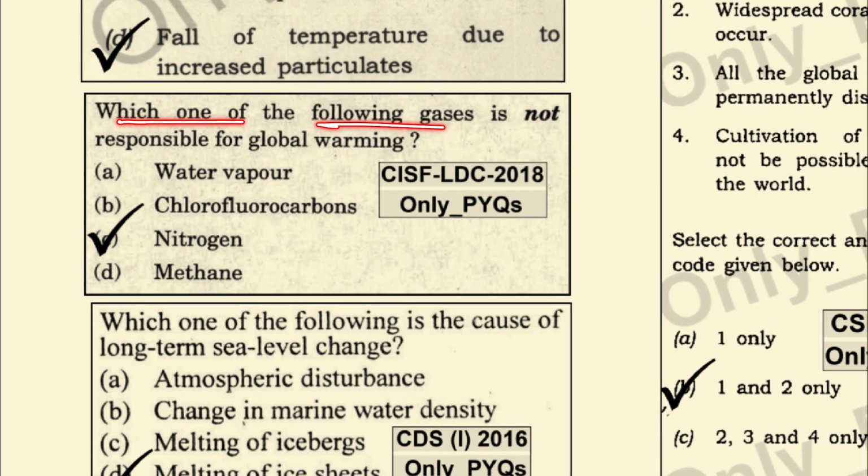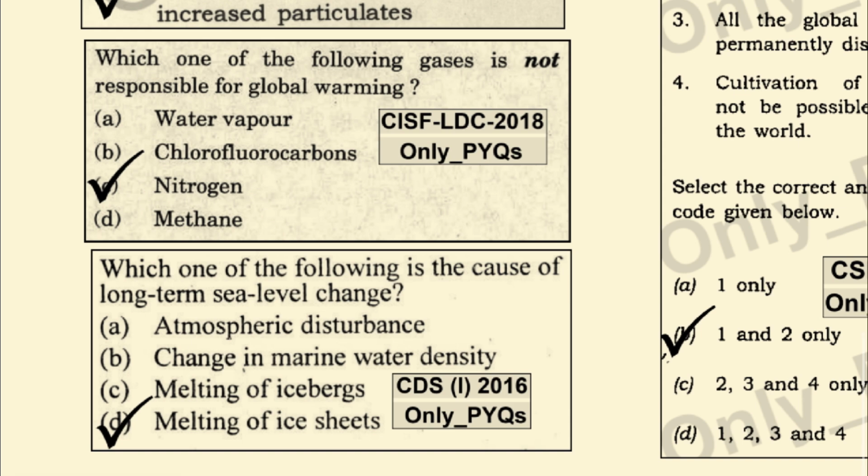Which one of the following gases is not responsible for global warming? It is nitrogen which is not responsible for global warming, whereas water vapors, chlorofluorocarbons and methane are related to global warming. Which one of the following is the cause of long-term sea level change? It is the melting of the ice sheets which can be the cause for long-term sea level rise.